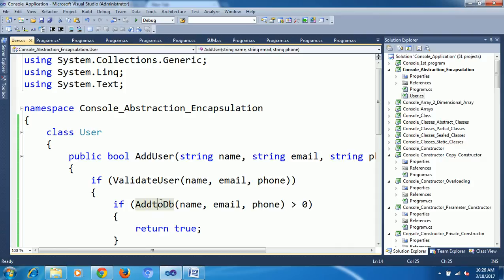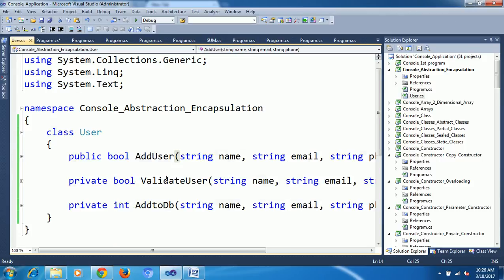In abstraction, we show what features are required and hide the non-required ones. The required feature is AddUser; the non-required ones are ValidateUser and AddToDB. If we show these also, they can come to know our formulas, or security will be less. It's a security proposition. That's why we are hiding. Okay, you understood? Any doubt?